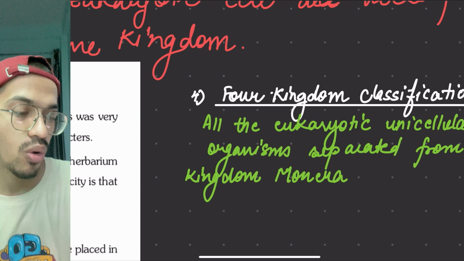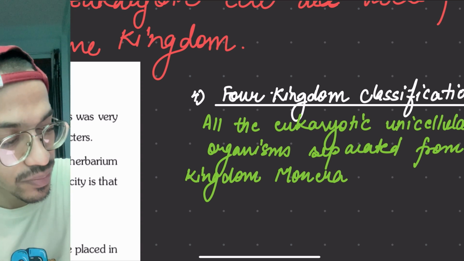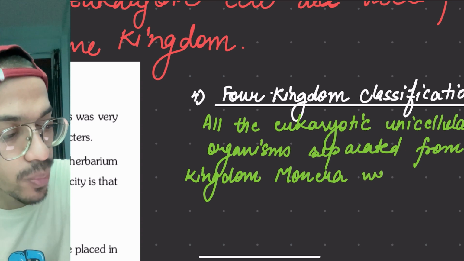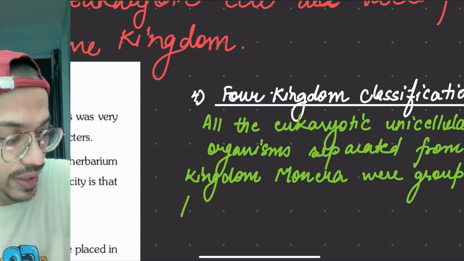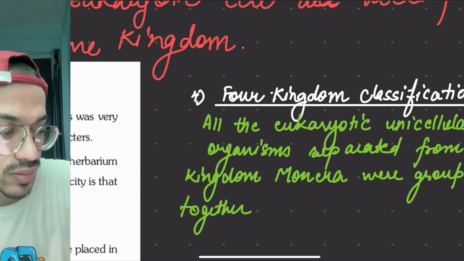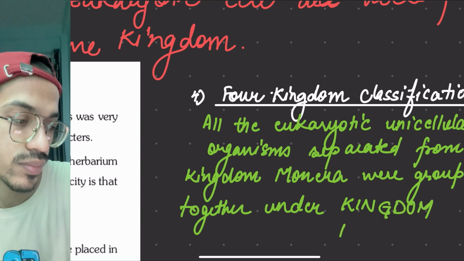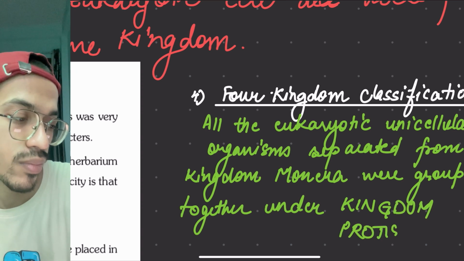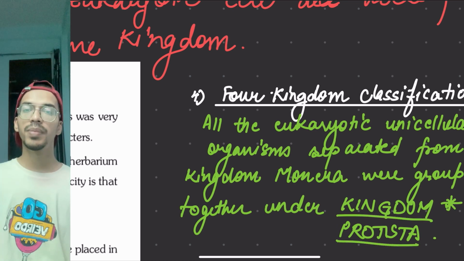All the eukaryotic unicellular organisms separated from kingdom Monera were grouped together under kingdom Protista. Perfect.